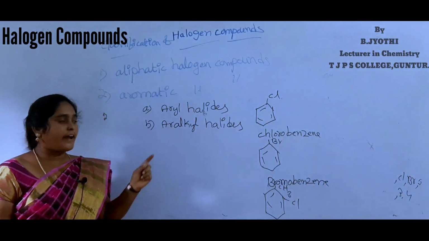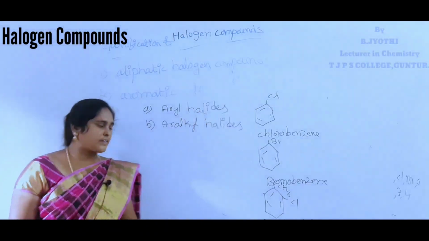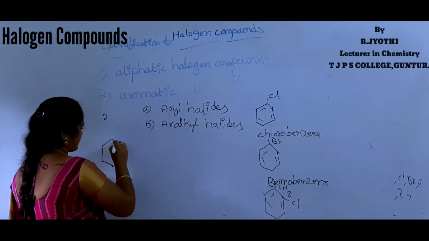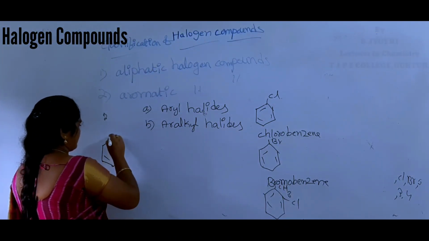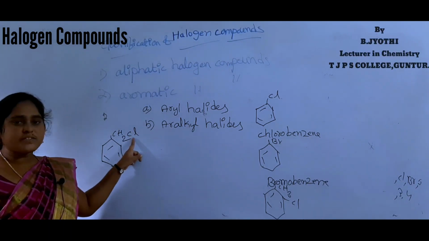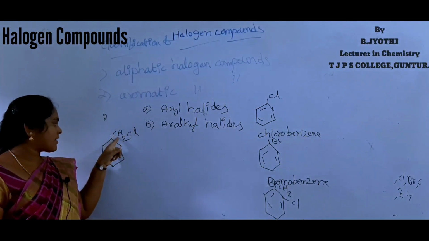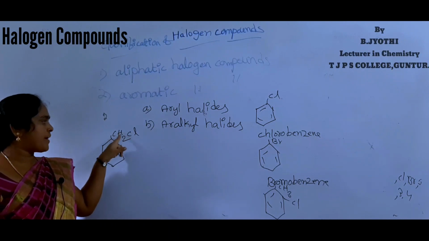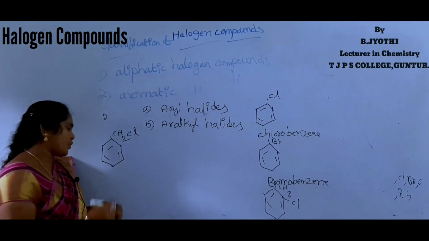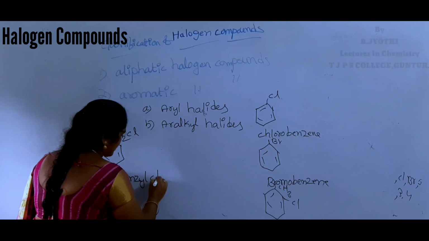Next one is aralkyl halides. The halogen atom is attached to the alkyl side chain of the aromatic ring. For example, this compound name is benzyl chloride.